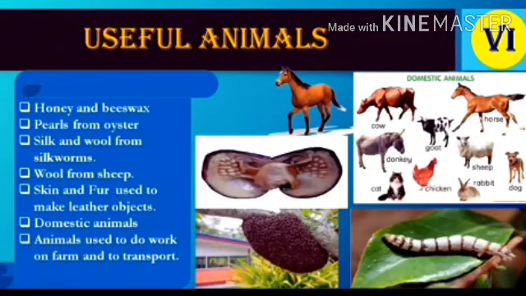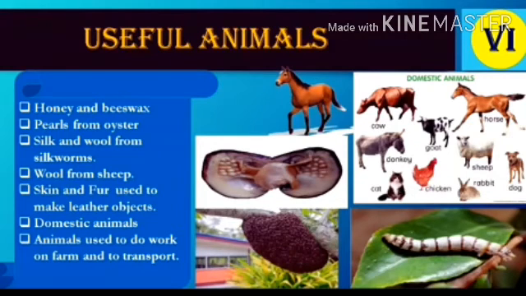Skin and fur are used to make leather objects. For example, purses, belts, shoes and bags. To prepare these leather objects, the skin of animals is used. Again, there are different animals used for domestic uses. Animals are used for transport also, and to do work in the farm also. So these are the very important uses of animals.